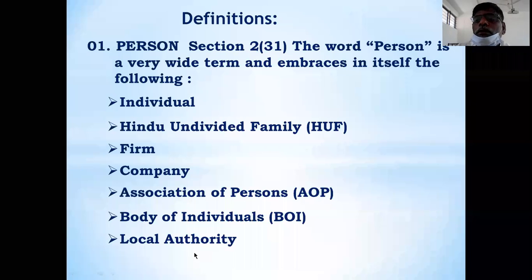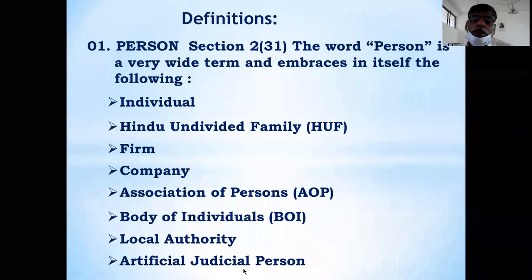Then local authorities. The local authority, just like municipality, then Jilla Panchayat, water supply board, gas supplies, like that. There are so many authorities. All the authorities are also called a person if those authorities are having taxable income. Local authorities is the seventh one. And last is artificial judicial persons.